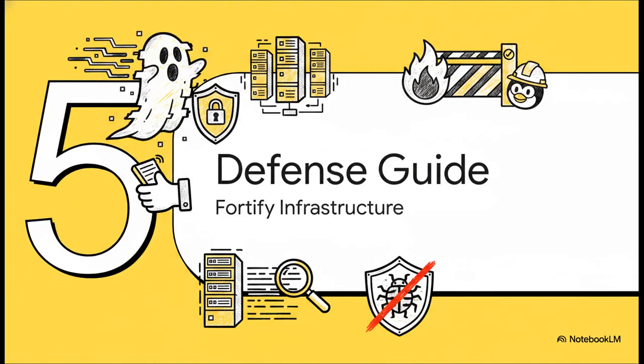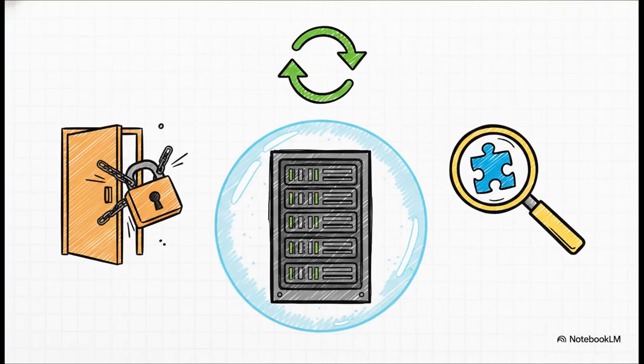Finally, Part 5, our Defense and Survival Guide. How to go about fortifying your infrastructure. So, how exactly do we fight a ghost in the machine? Well, here are your crucial proactive mitigation strategies. First, and absolutely foremost, you have got to regularly update the Linux kernel. We still see organizations going literally years without updating their kernels, and in this era of exploding attack surfaces, that is just incredibly dangerous. Second, you need to actively monitor kernel CVEs.